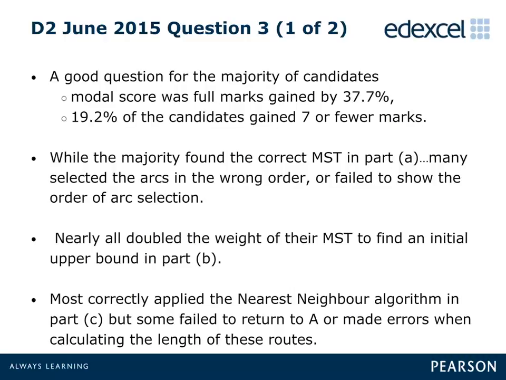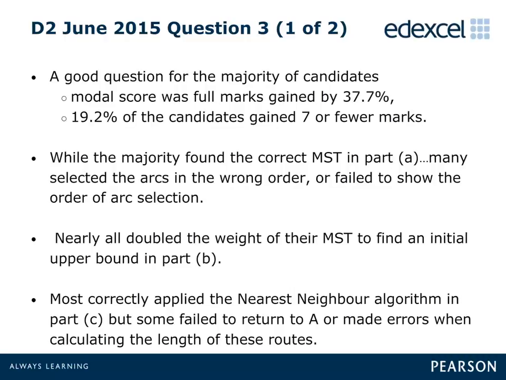Question 3 on the travelling salesperson problem was a very good source of marks for the majority of candidates, with nearly 2/5 of candidates scoring full marks. In Part A, candidates were required to use Prim's algorithm to find a minimum spanning tree for the network. And while many did this correctly, a significant number failed to list the arcs in the order in which they were considered, even though this was specifically asked for in the question.